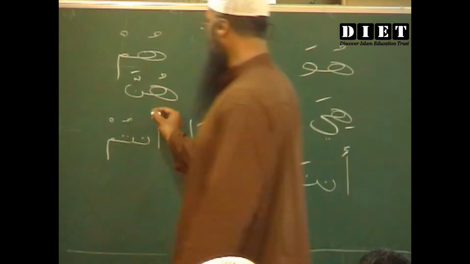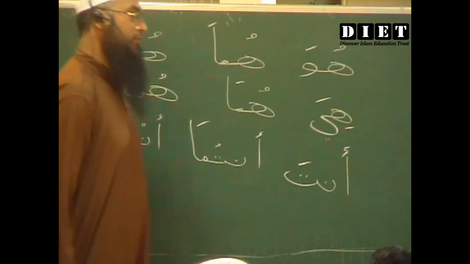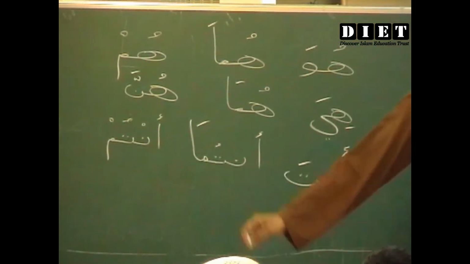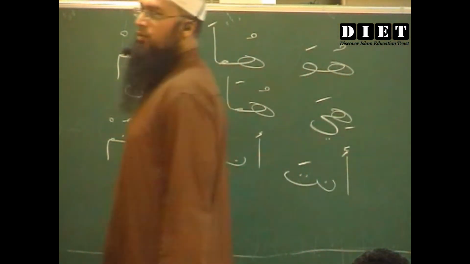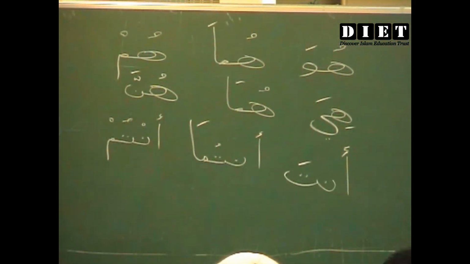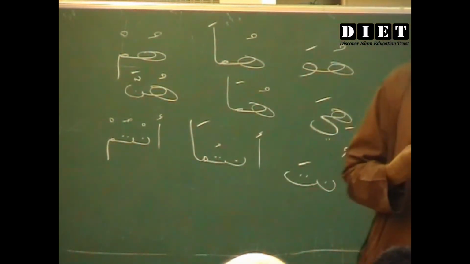Sakin. If the sakin is not given, then understand that the sakin is there. So once you have it in your mind: huwa, huma, hum, hiya, huma, hunna, antuma, antum, anti, antuma, antunna, ana, nahnu.